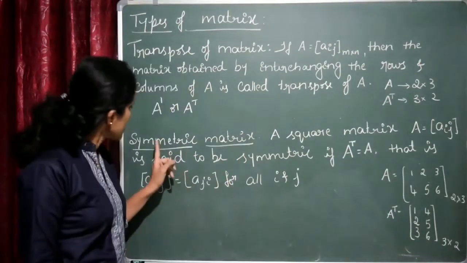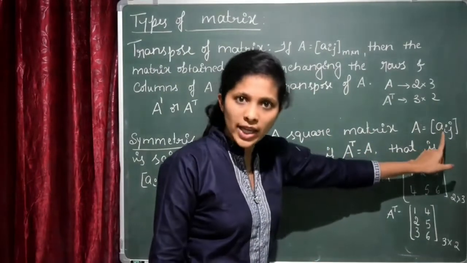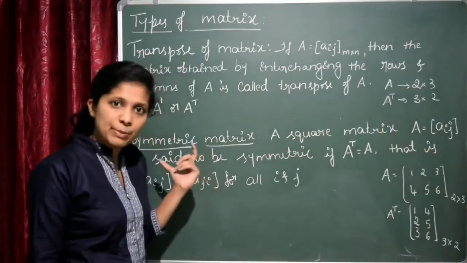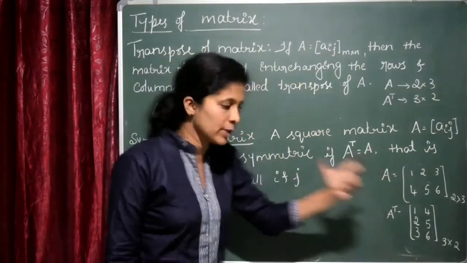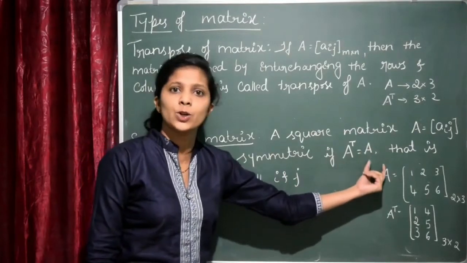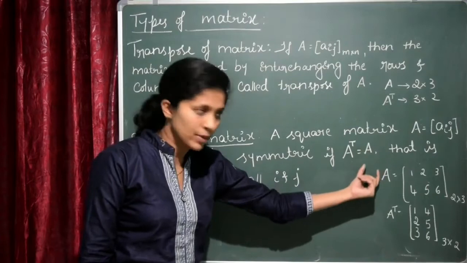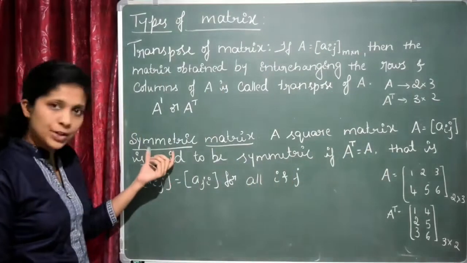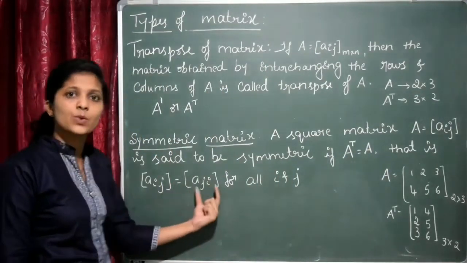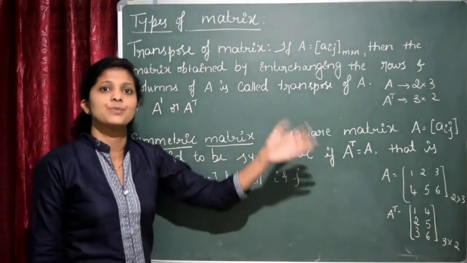Okay. Next is the symmetric matrix, an important one. A square matrix A equal to [Aij] — the symmetric matrix can be defined only for a square matrix — is said to be symmetric if A transpose is equal to A. If the transpose of that matrix is equal to the same A, then it is called a symmetric matrix, that is Aij is equal to Aji. If you interchange the elements of that matrix, it should be the same.